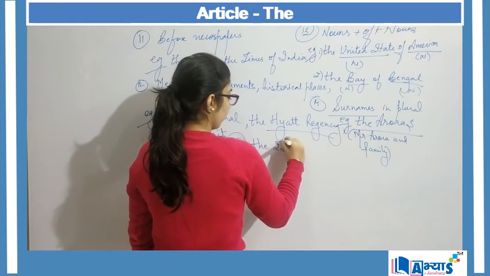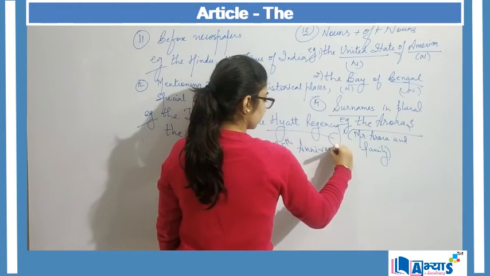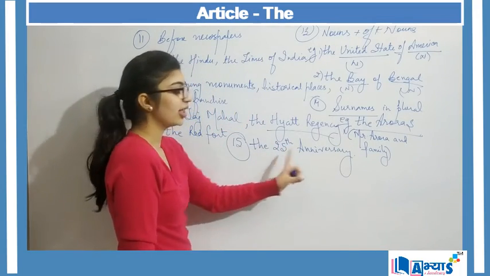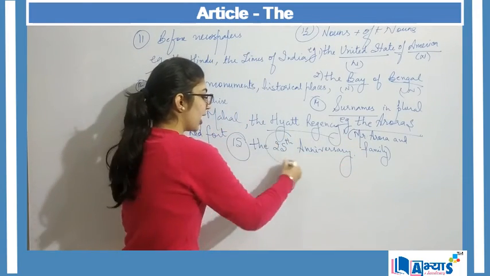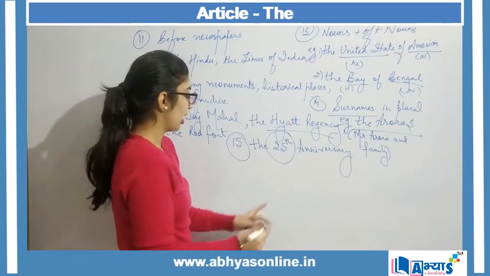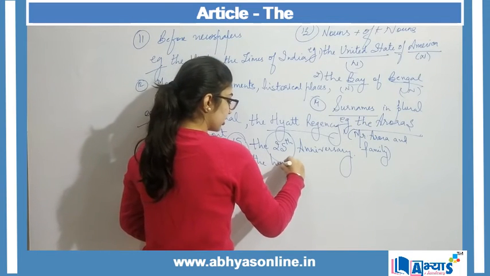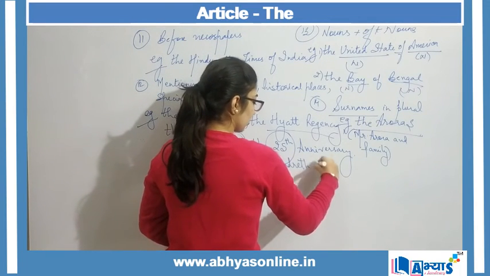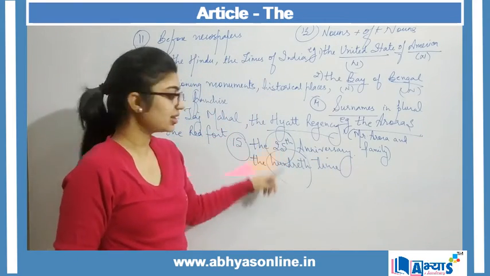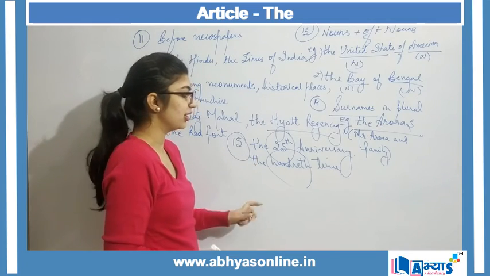Then another area where we can make use of the article the is when I want to say the 25th anniversary, right? The 25th anniversary, again here I am mentioning the number, right? I am telling you for the 100th time. Again for frequency, right? For frequency again we make use of the article the.